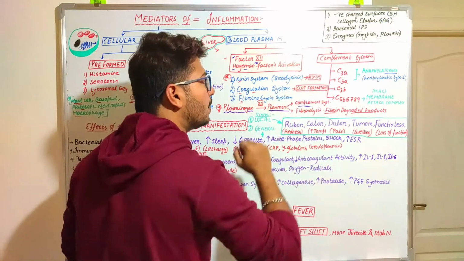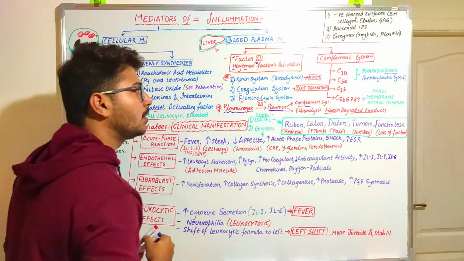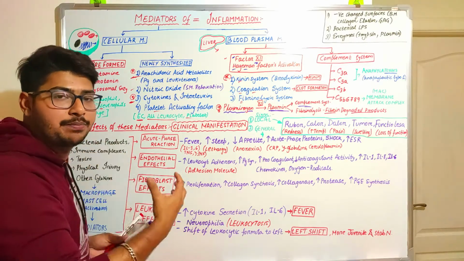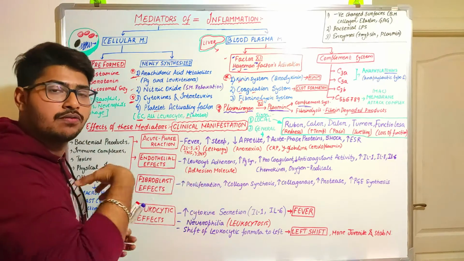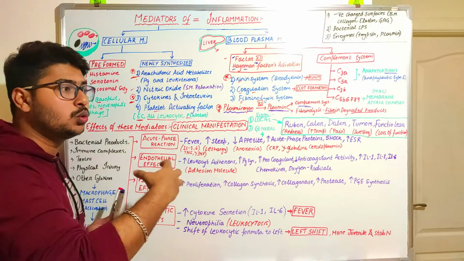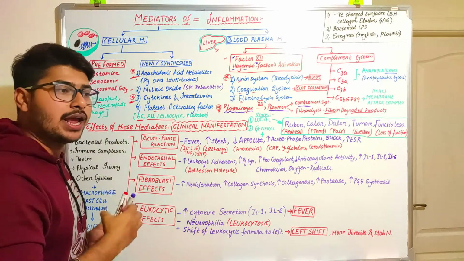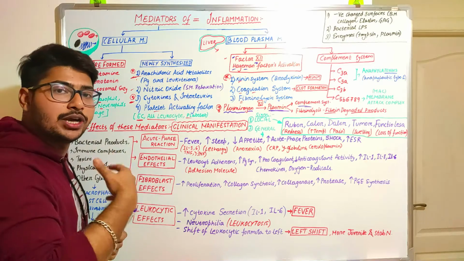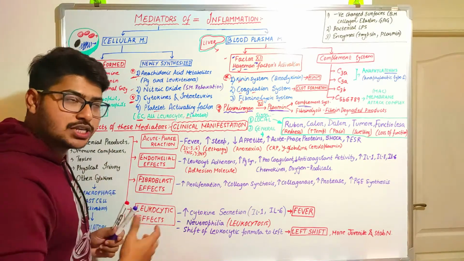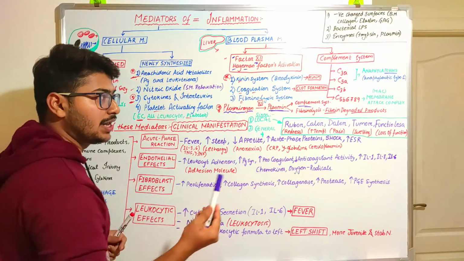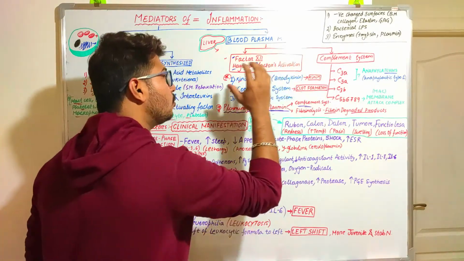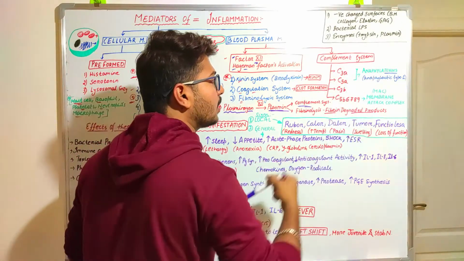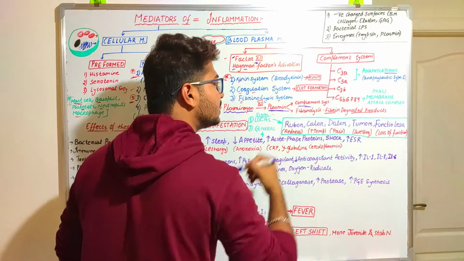Now let's come to the complement system. What happens upon its activation? We know that complement proteins are a group of proteins that help give a response to certain kinds of infections, any bacterial or microbial infections, so that our body can build an immune response towards the causative factors. That is why the complement system is also activated at the point of inflammation. So which complement components are activated? C3a and C5a.